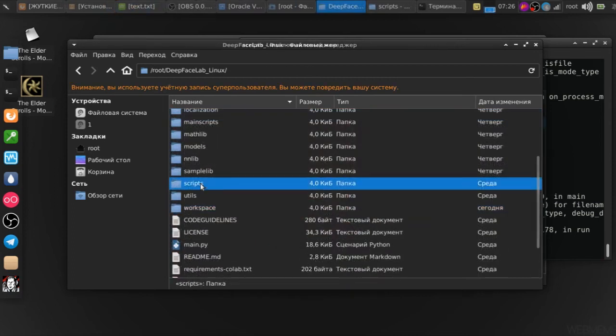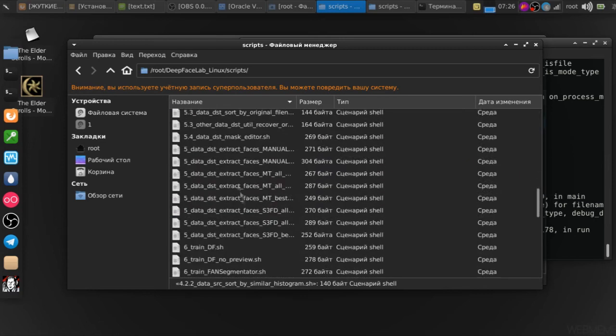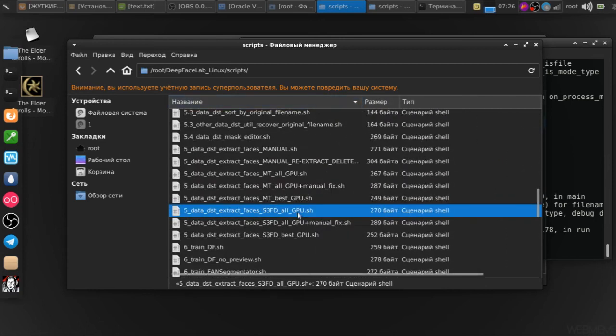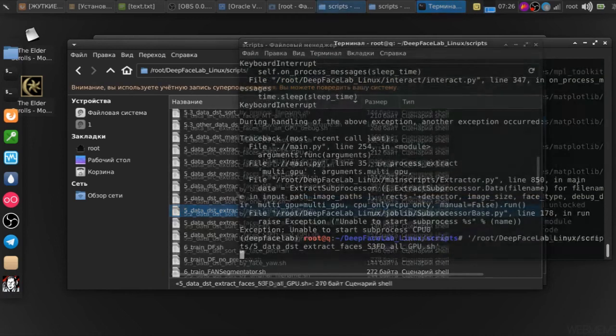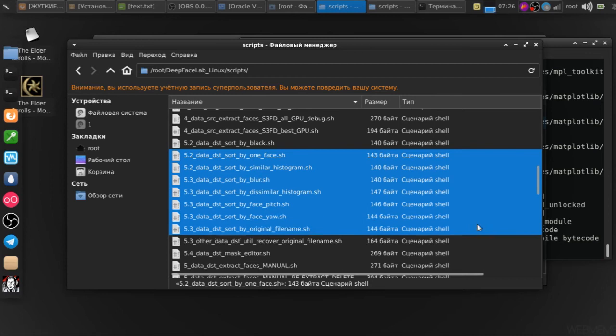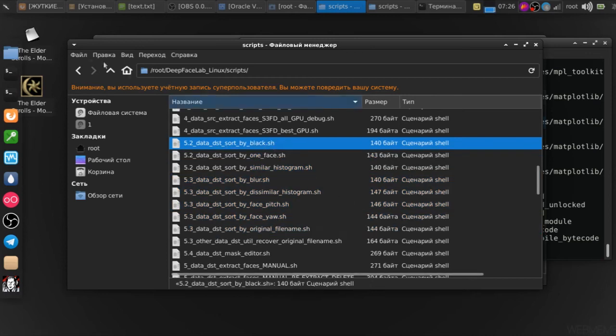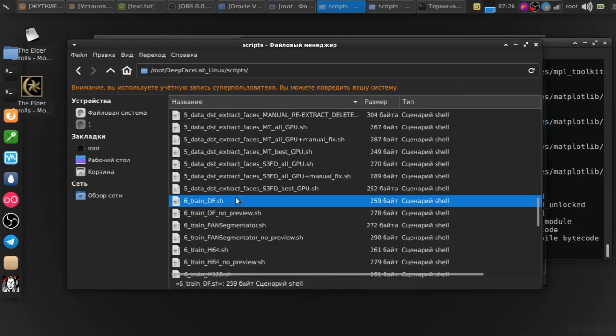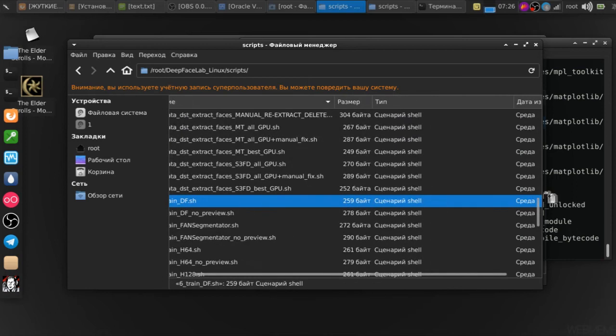Next, we also pull the faces out of the images where we will replace the face. This is done by script 5. Then we need to sort those faces as well and remove the non-targeted ones. That is, if for example there are 2 faces in the frame, the one that is not the target one we filter out. Remember, even muddy faces need to be left here.